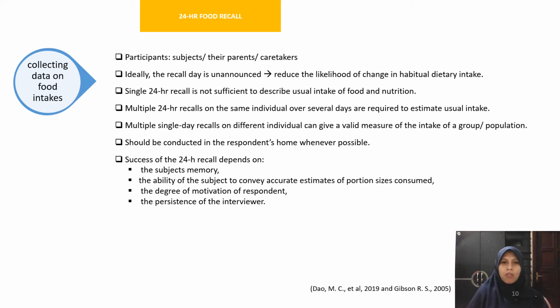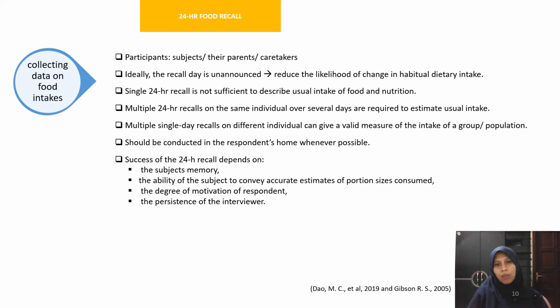The 24-hour recall should be conducted in the respondent's home whenever possible. Why? Because when we do the recall in the respondent's home, it can encourage participation because of the familiar environment, and it can also improve the recall of food consumed and facilitate calibration of local household utensils by the interviewer.